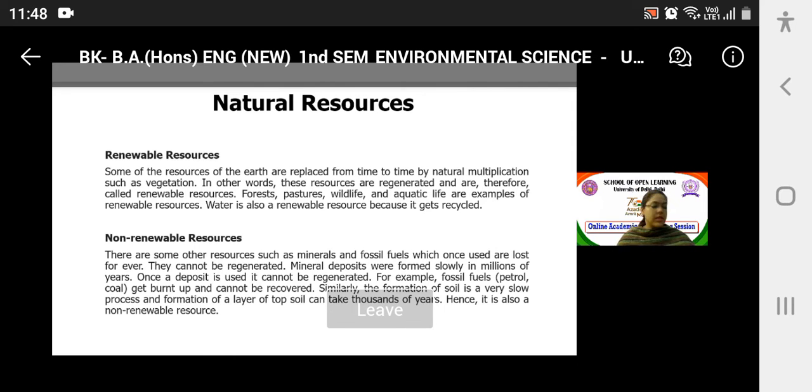Nothing new. See, some of the resources of the earth are replaced from time to time by natural multiplication, such as vegetation. In other words, these resources are regenerated and are therefore called renewable resources, right? Which can be regenerated, which can be renewed with time on their own. Okay, forests, pastures, wildlife, aquatic life, they are examples of renewable resources.